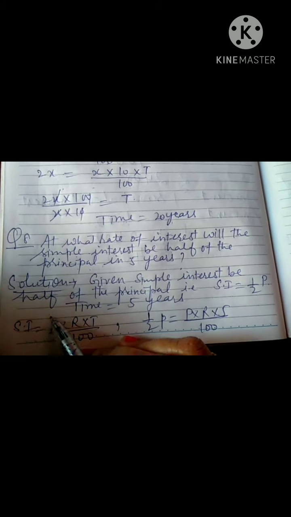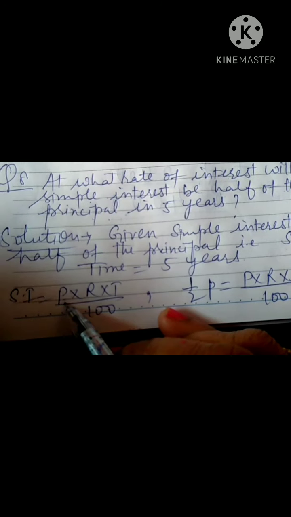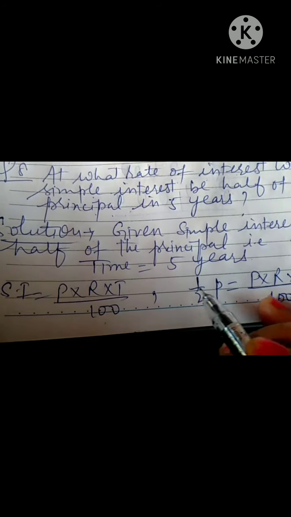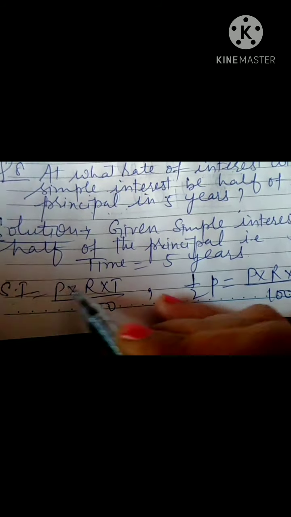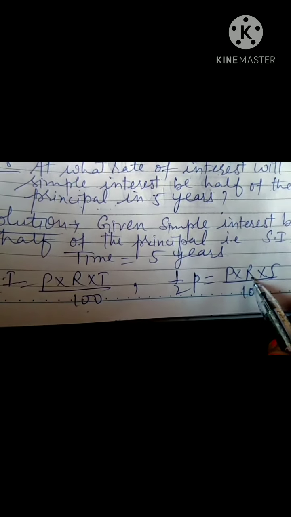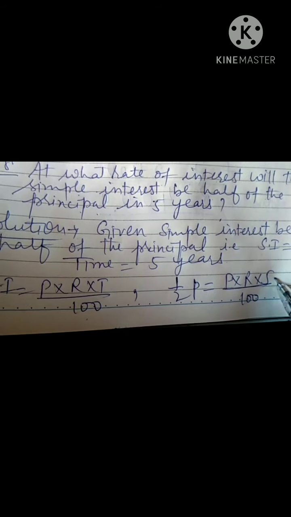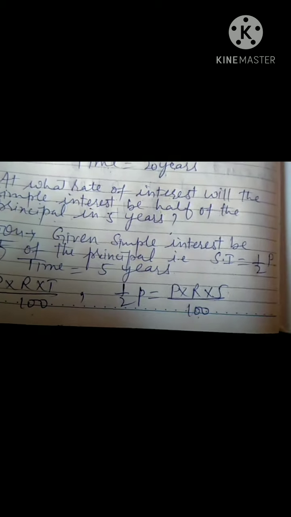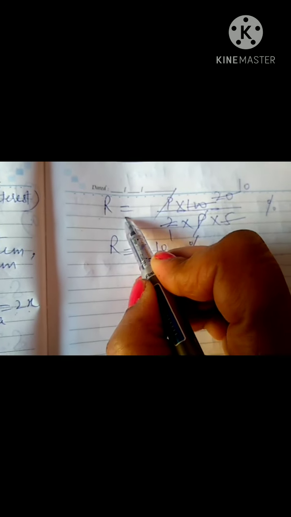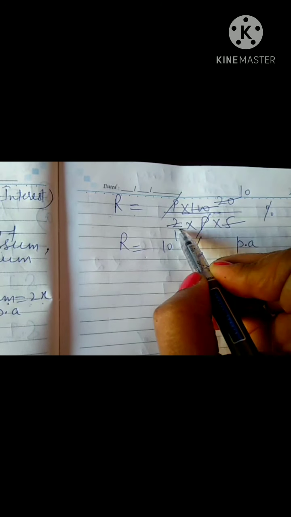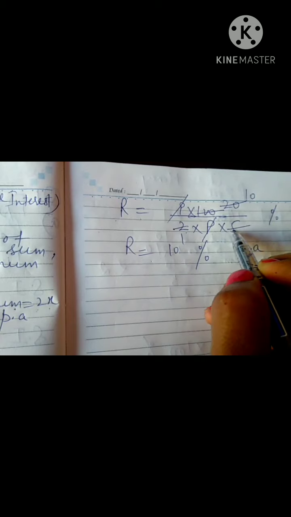Write the formula of simple interest, P into R into T divided by 100, and substitute the given values. In place of simple interest, write half of P, which is equal to P for principal, R you are going to get, and time 5 years, upon 100. Then rate of interest is equal to P into 100 divided by 2 into P into 5.